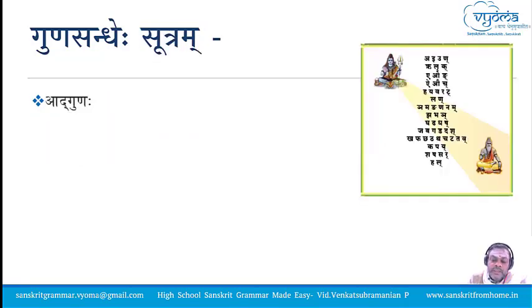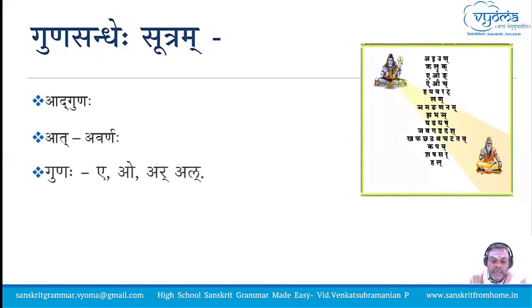Now, how to remember this rule? Either through the table or through the sutra. Ad gunaha is the sutra which Panini has given us. Ad refers to avarna, and avarna is harsva and dirgha. Guna letters are e, o, ar, al.